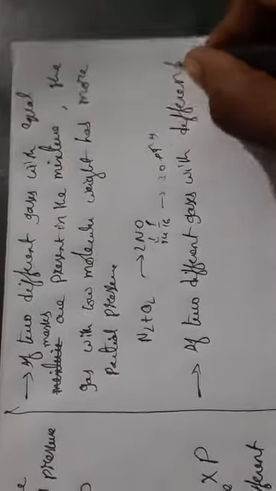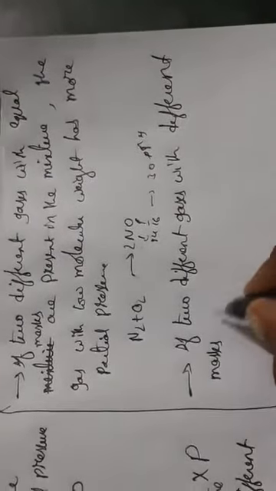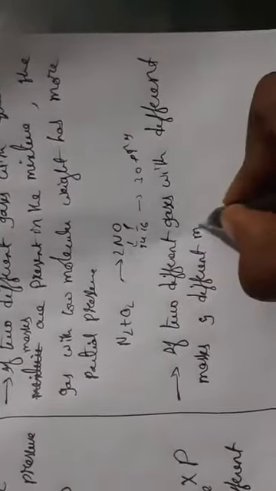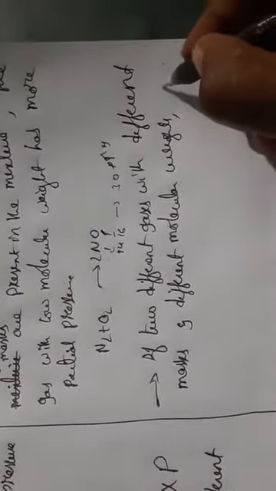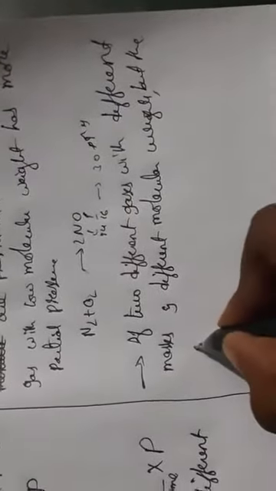If two different gases with different masses and different molecular weights have their volumes mixed, then the partial pressure will be the same.